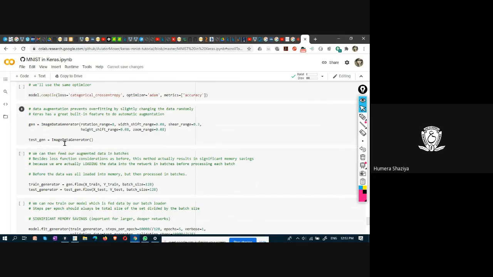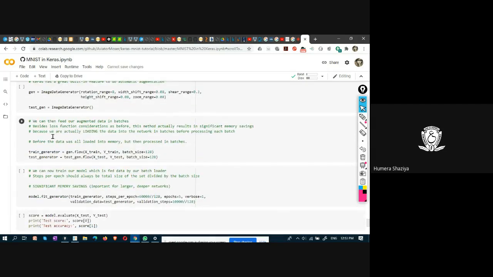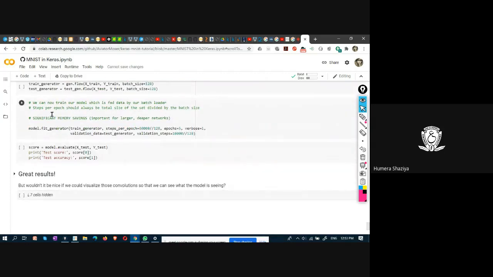And here you are generating the augmented data, train generator and test generator. Here it follows gen.flow, test gen.flow. Gen.flow will generate these images and pass it in train generator, and likewise for test generator.